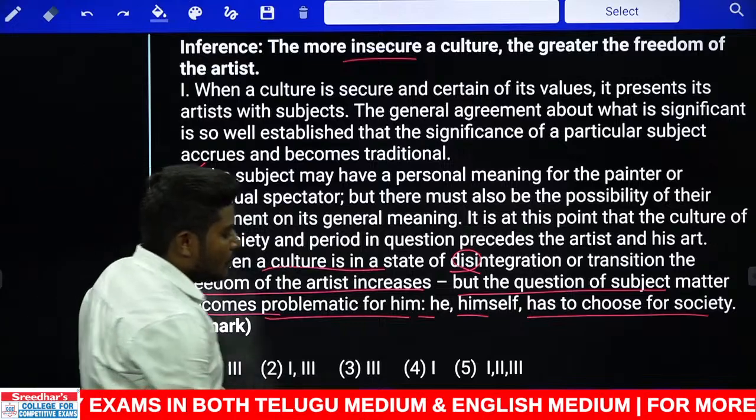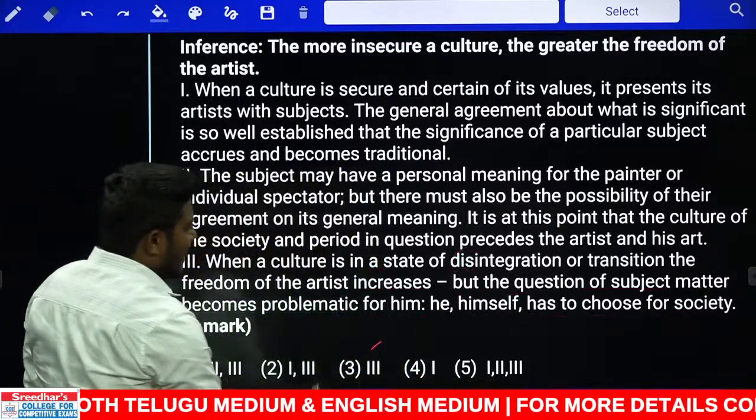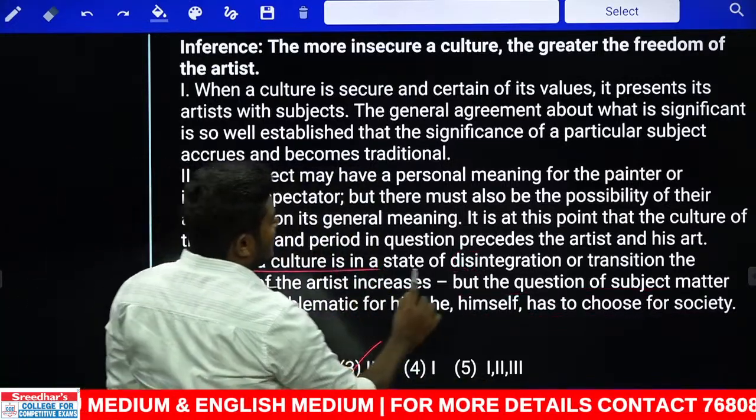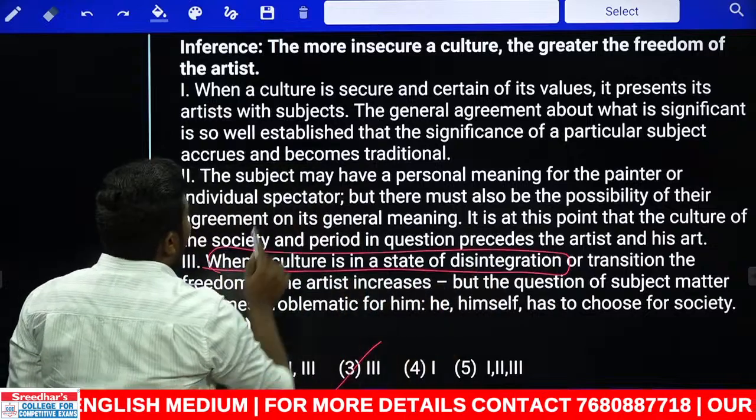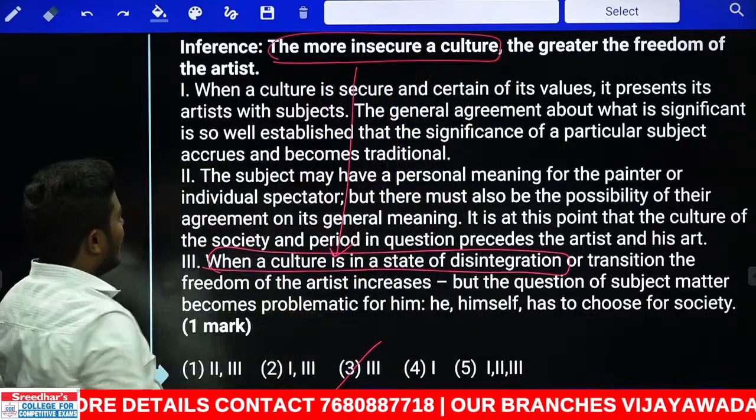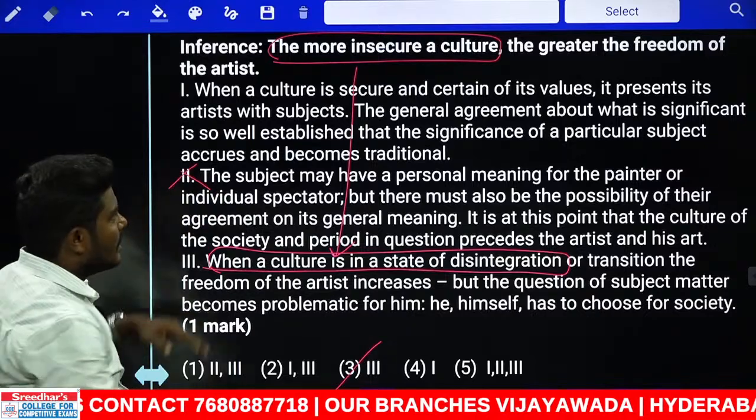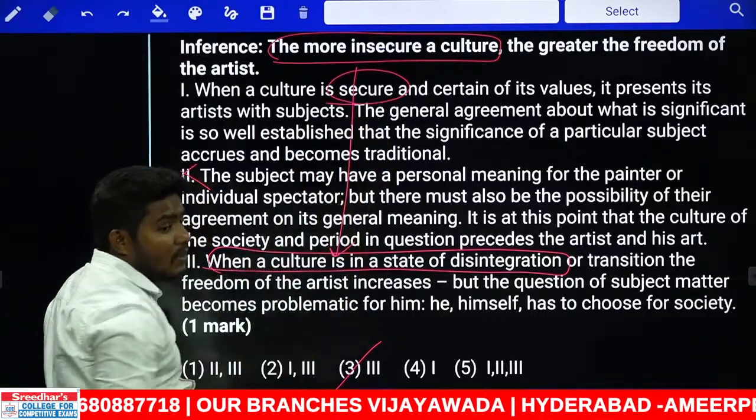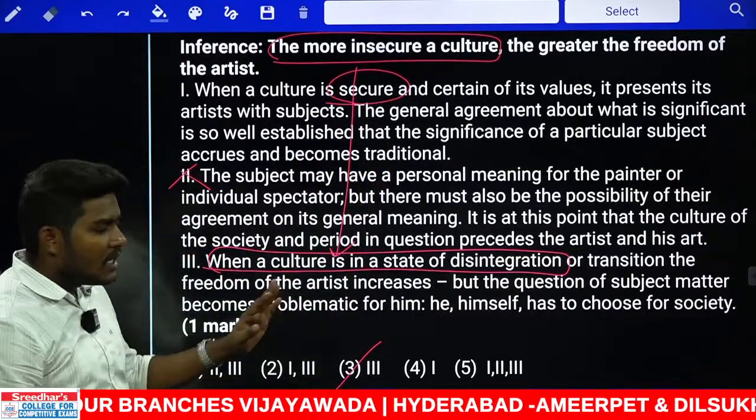So the answer should go with which option here? Third one. Directly the statement is given. When a culture is in a state of disintegration, as it is, the more insecure a culture. These two give the same meaning here. In the second statement, there is no such case, and in the first statement, they are speaking about security. That cannot be the correct one. So only 3 is correct.